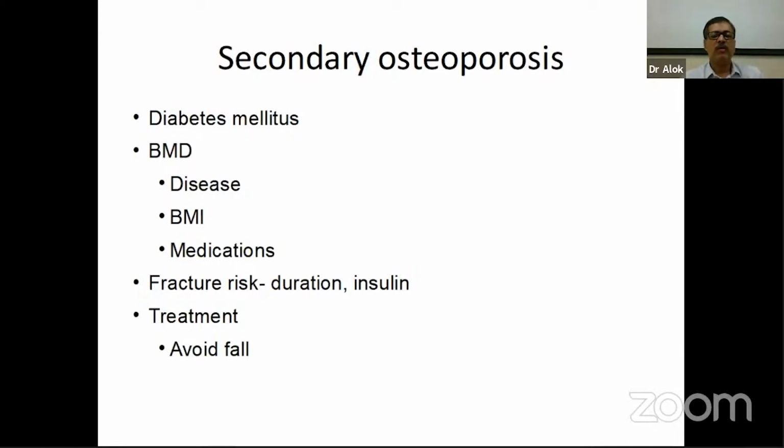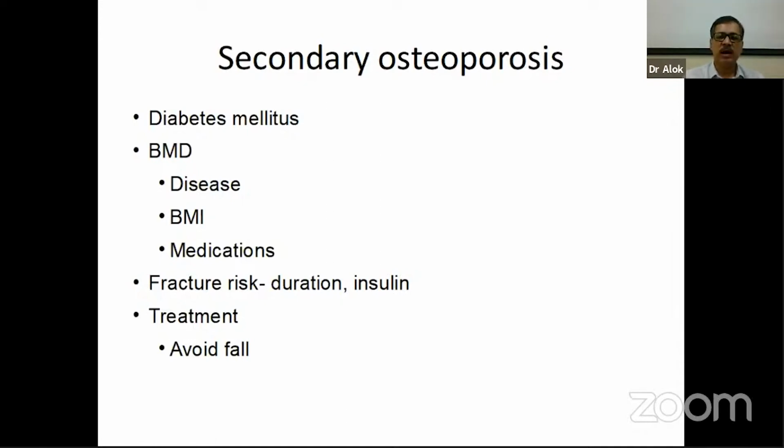Fracture risk in patients with diabetes depends upon the duration of the disease as well as on the insulin use, and the treatment. Of course, the treatment of osteoporosis is there, but one very simple thing is to avoid falls. In elderly patients who are more prone to fractures, we have to make sure that they don't have an associated problem which can lead to increased falls, like especially one of the common medications that we are using right now, the SGLT2 inhibitors. We have to make sure that they don't have postural falls. If they have postural falls, they need to be treated for that.